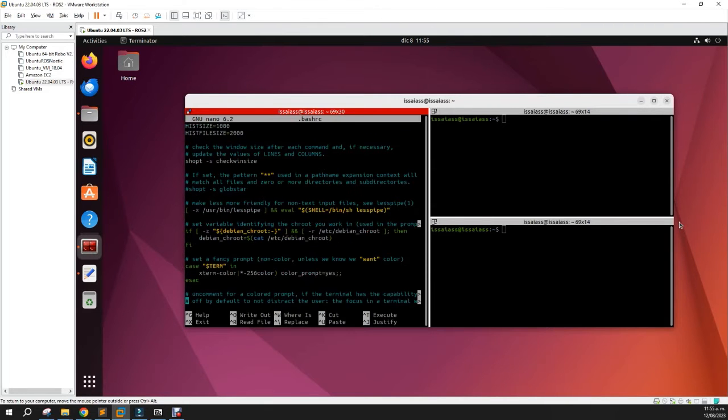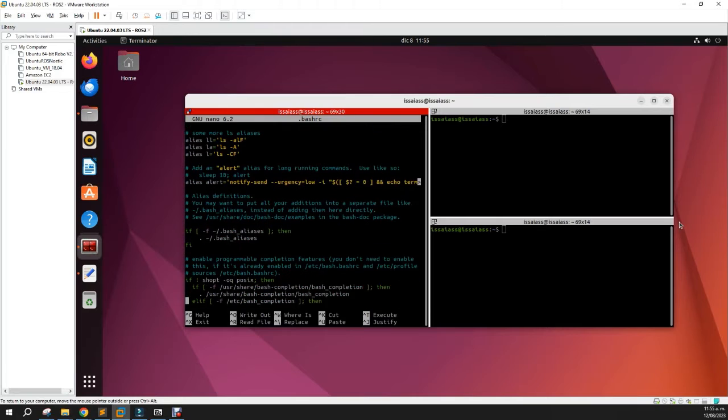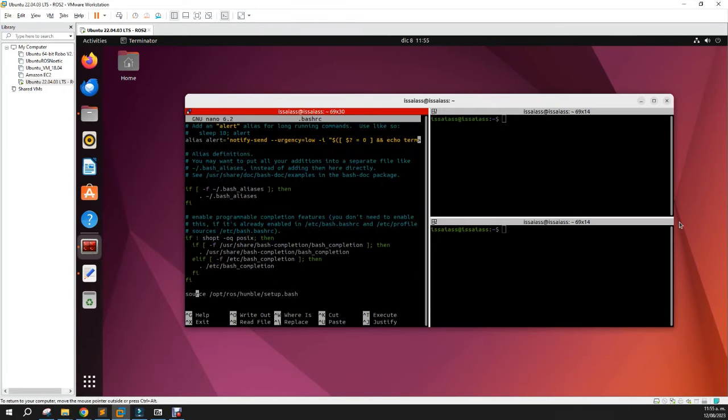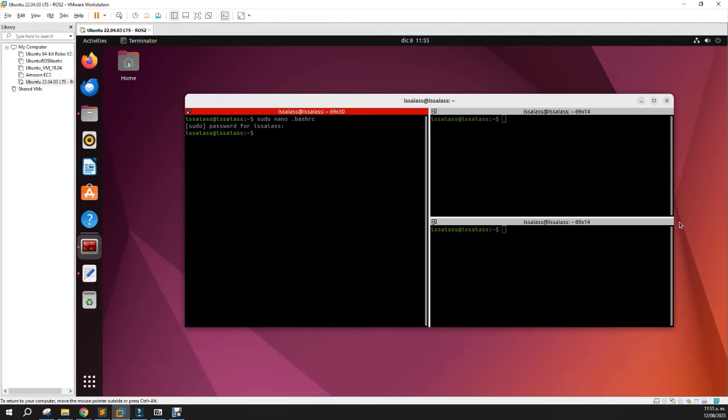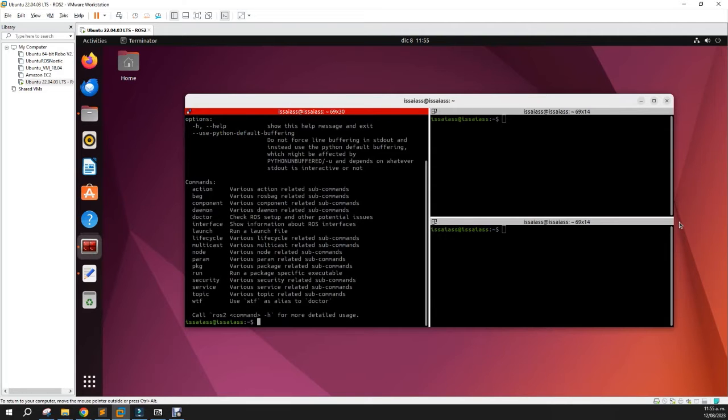In the end, I put the command to source Humble in my terminal, so each time I open my terminal, ROS is sourced. So with ROS2, you will see the information of the command window.